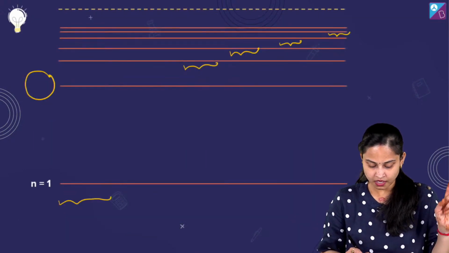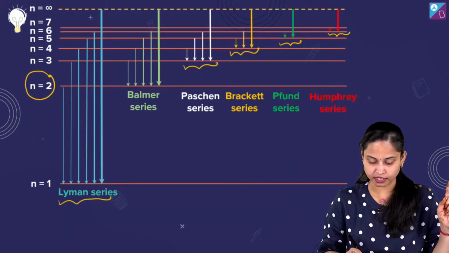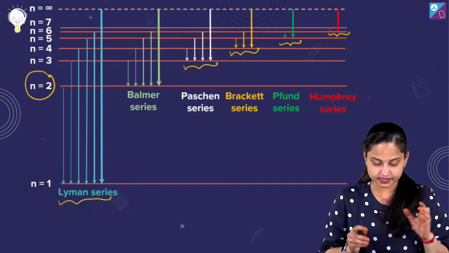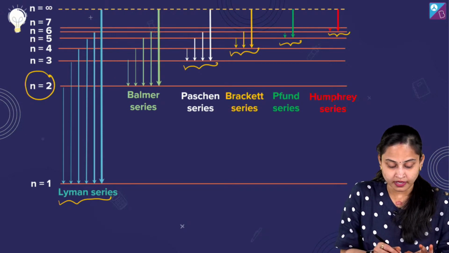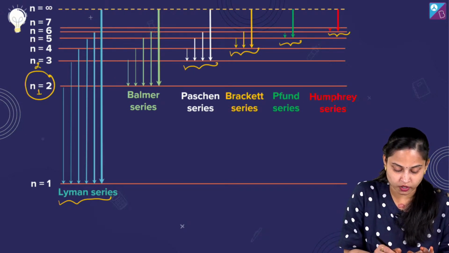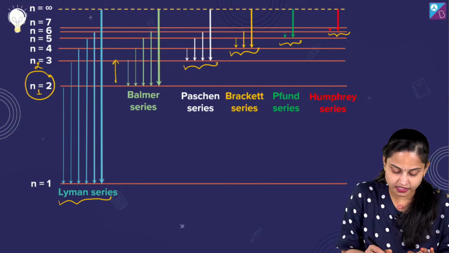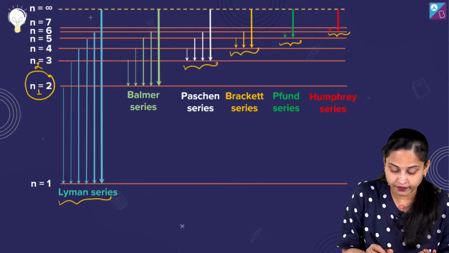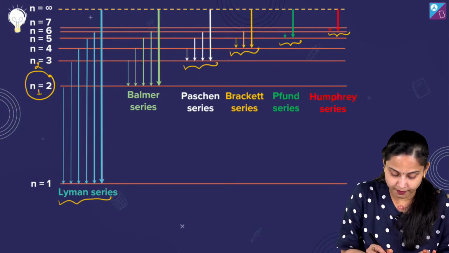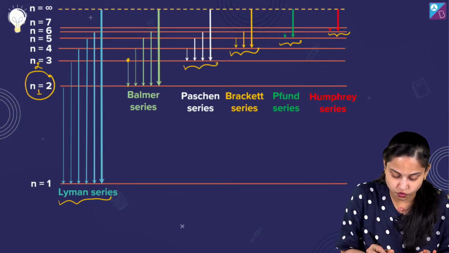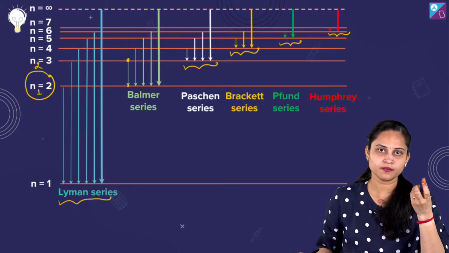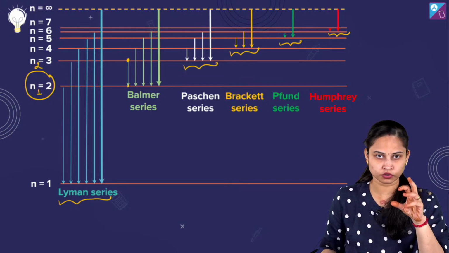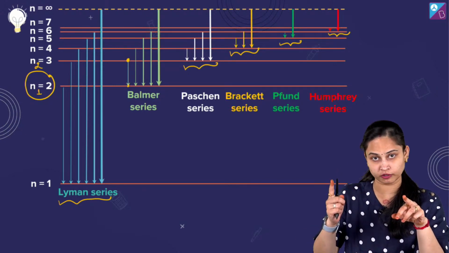Okay. So, as you were talking about the diagram, here is the diagram in front of you. When we are moving from n1 equals 2 to n2 equals 3, we see the wavelength. When the electron is de-excited from n2 equals 3 to n1 equals 2, we get a photon of lower energy, but its wavelength will be higher.